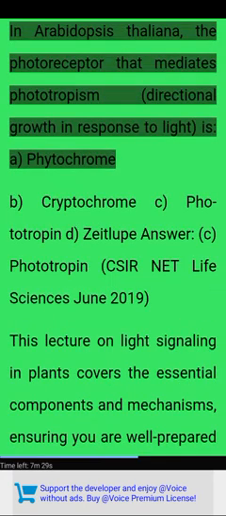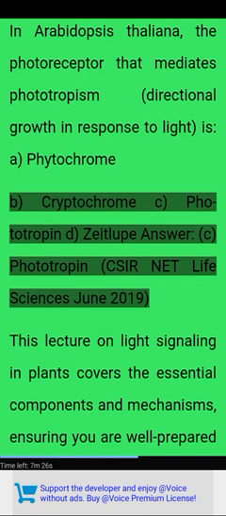In Arabidopsis thaliana, the photoreceptor that mediates phototropism, directional growth in response to light, is: A. Phytochrome. B. Cryptochrome. C. Phototropin. D. Safe loop. Answer: C. Phototropin. CSIR NET Life Sciences June 2019.